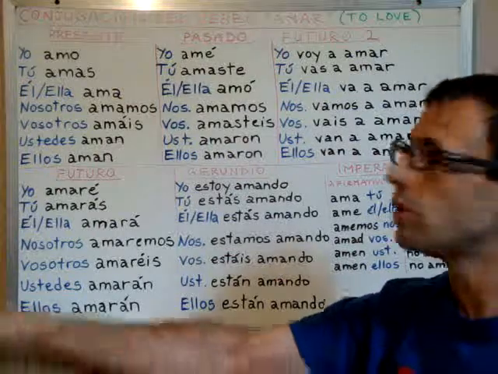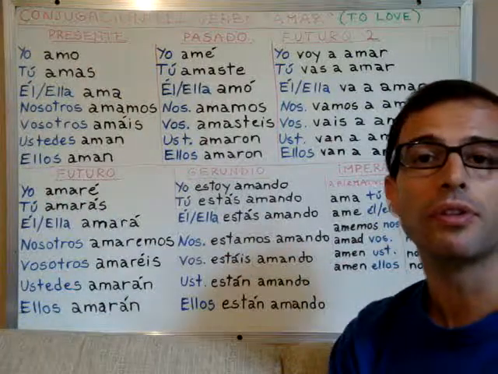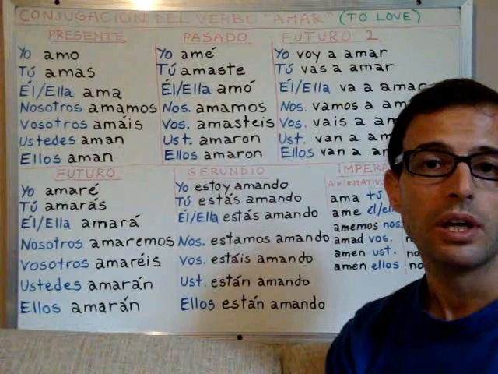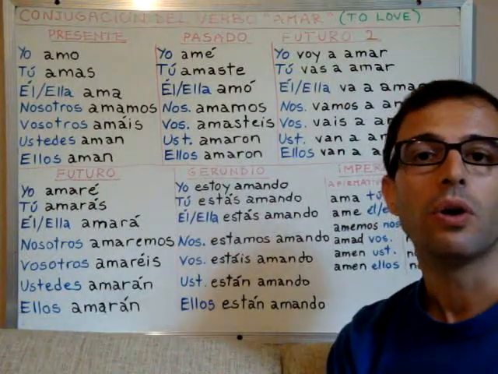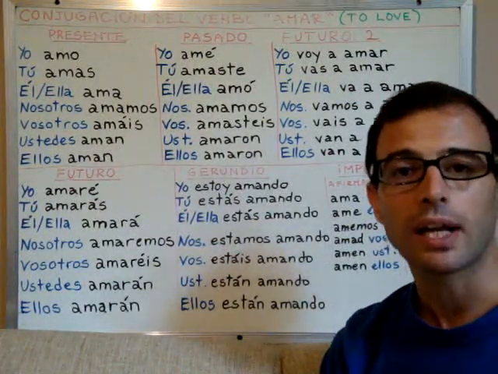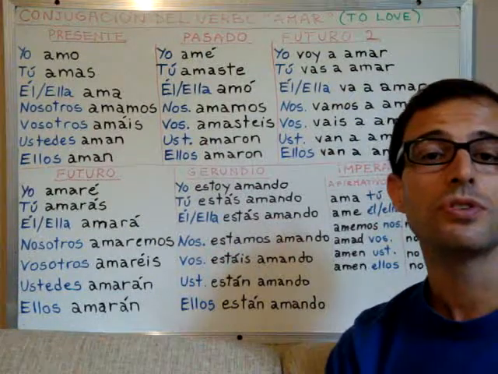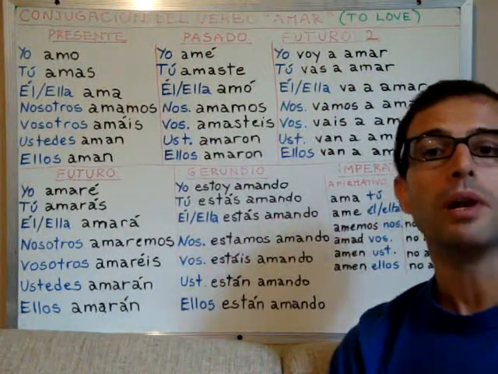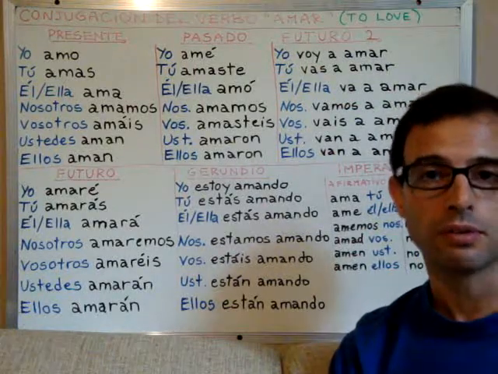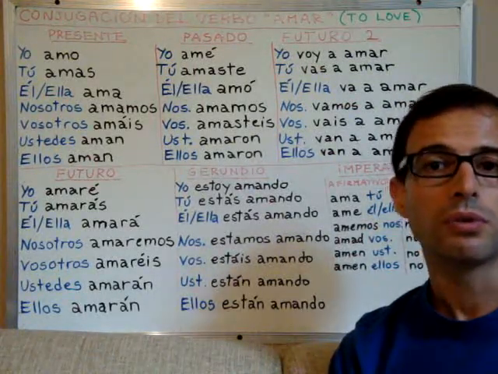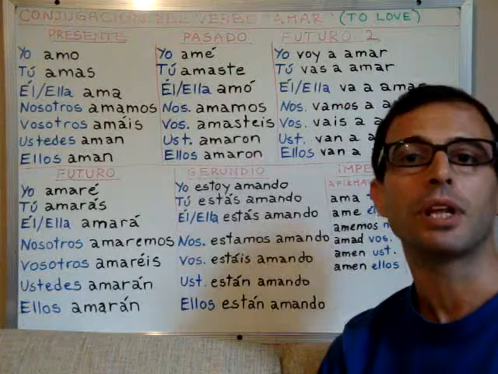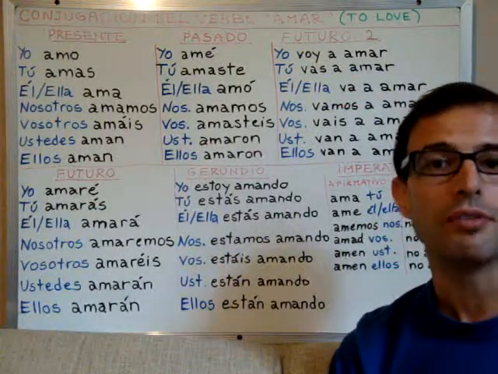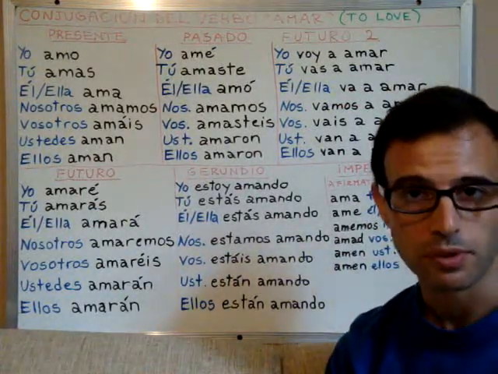For example, we use amar when talking about the love between lovers, okay? Or kind of spiritual love, religious love or spiritual love or pure love among human beings, right? Or also a boyfriend and girlfriend, they love each other, a couple loves each other, okay?